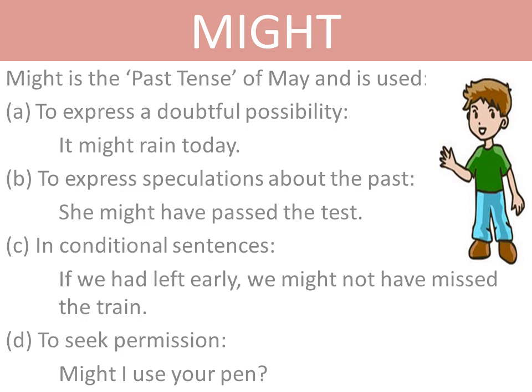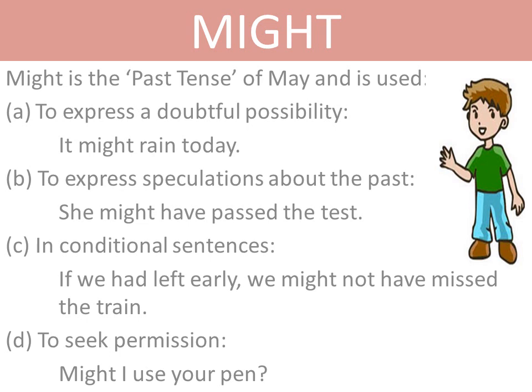It might rain today. When the sky is clear and there are very few signs of pending rain, then you can say it might rain today. And if there are clouds across the sky and there are more chances, then it's better to use may. Okay, it may rain today.